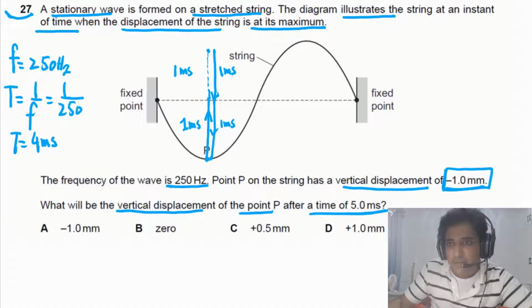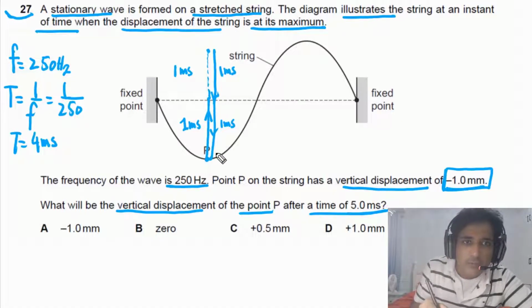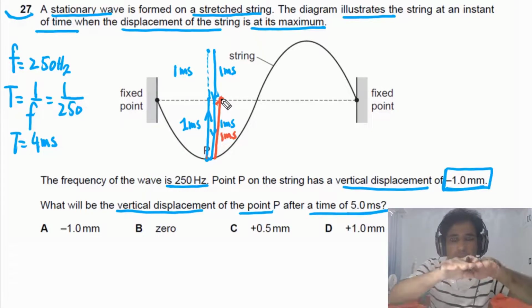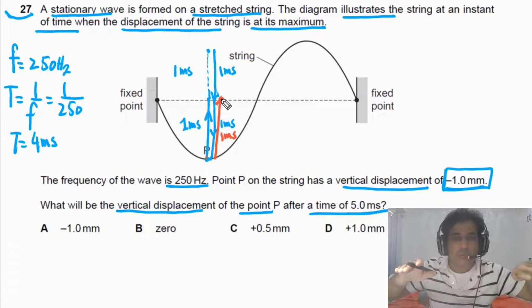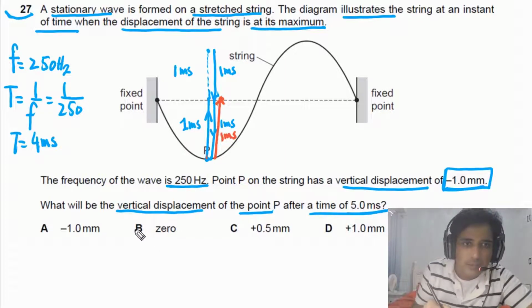So for that one, we will be using a different color. So this will go up again. It will take again 1 millisecond to move from the lowest point to equilibrium. So it will take 1 more millisecond. So after 5 milliseconds, this particle will be at this point. The vertical displacement of point P will be equal to 0 because this is at rest position. So vertical displacement of this one is equal to 0.